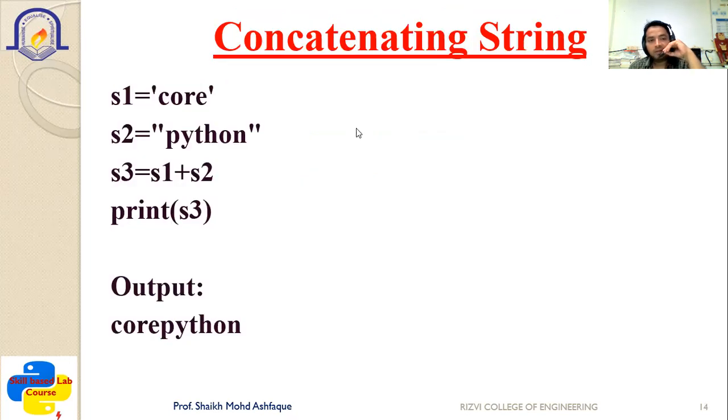Next is concatenating the string. You can also concatenate or combine two strings. For that purpose, the plus operator is to be used. S1, S2, the two strings are initialized. We know the various ways how we can initialize the string, inside the double quotes or inside the single quotes. Then S3 is equal to S1 plus S2. The string is printed. You can see the output is printed as for Python.